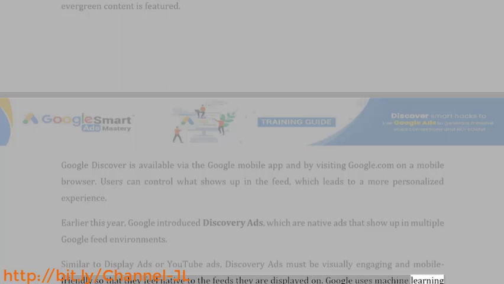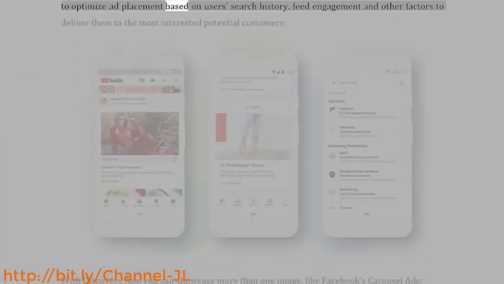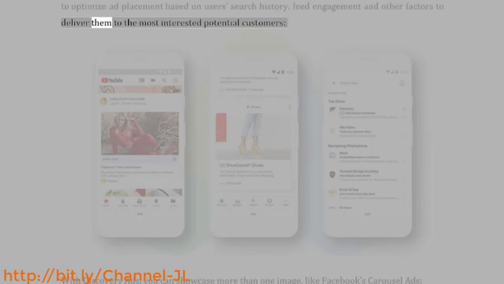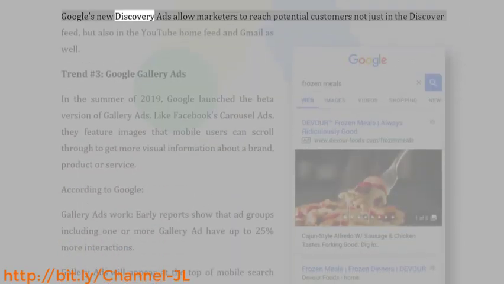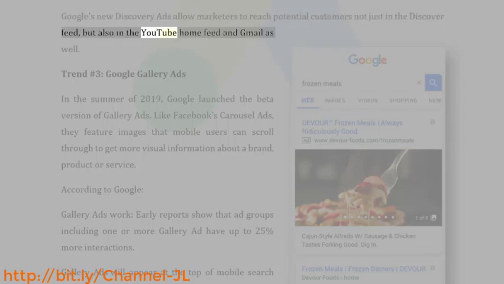Google uses machine learning to optimize ad placement based on users' search history, feed engagement, and other factors to deliver them to the most interested potential customers. With Discovery Ads, you can showcase more than one image, like Facebook's carousel ads. Google's new Discovery Ads allow marketers to reach potential customers not just in the Discover feed, but also in the YouTube home feed and Gmail as well.